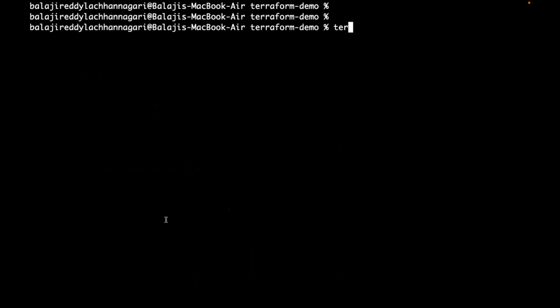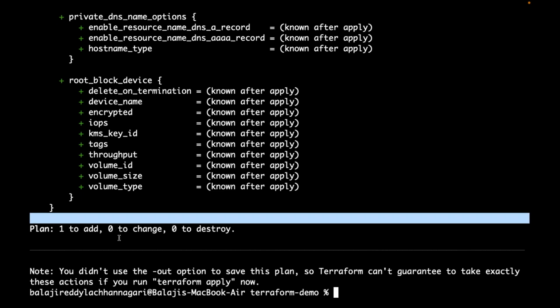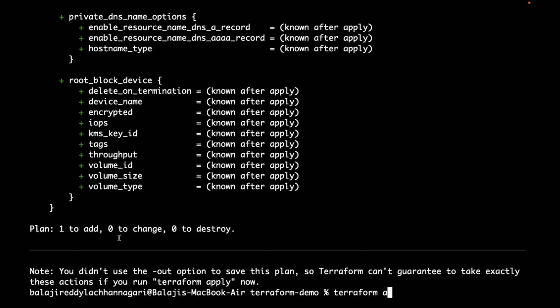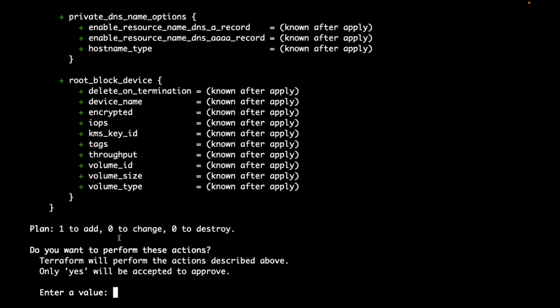No. Terraform plan, I am saying. There is a declarative approach, a desired state and a current state, and there is a state file. Anyhow, I will explain all these things in Terraform. One resource Terraform is planning to add, but let me execute terraform apply. It will throw an error because Bhaskar doesn't have permissions.